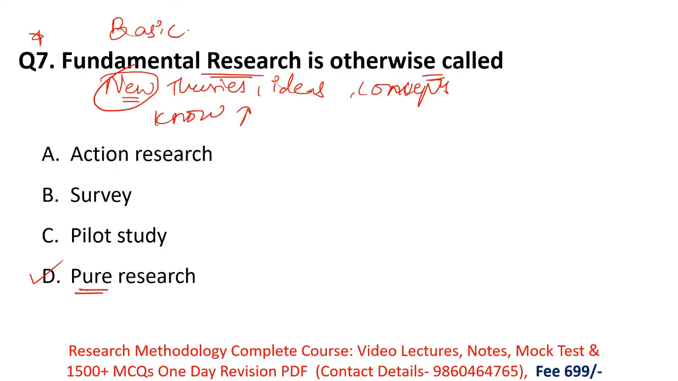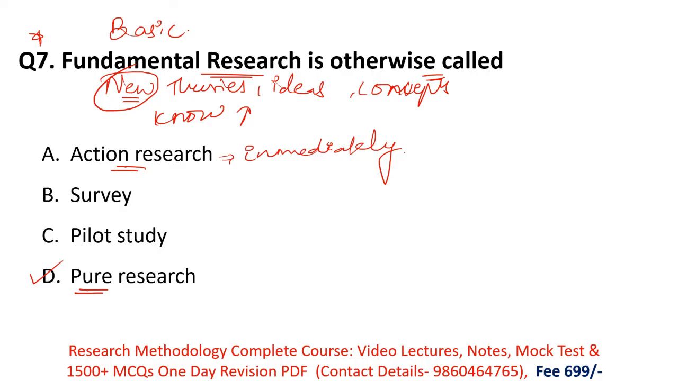We'll see the remaining options, which are incorrect. Option A is action research. Remember, in action research, what do we do? In action research, we immediately solve a problem which is arising. Action research is a type of applied research. In action research, action means quick; we immediately solve a problem.